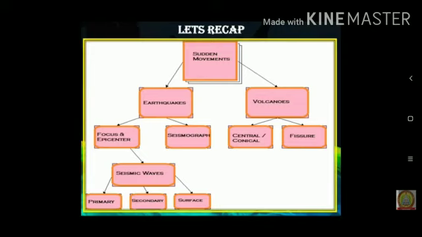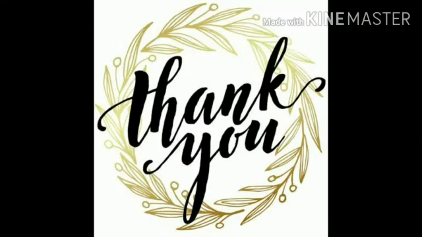So let us recall what we have covered in this part. We've studied about sudden movements which are classified into earthquakes and volcanoes. In earthquakes, we studied the focus and epicenter of an earthquake, and also the seismic waves, that is the primary waves, secondary waves and the surface waves. We also studied the seismogram and the seismograph. Then volcanoes are divided into central conical volcanoes and fissure volcanoes. So by this we come to the end of the chapter, endogenetic movements.